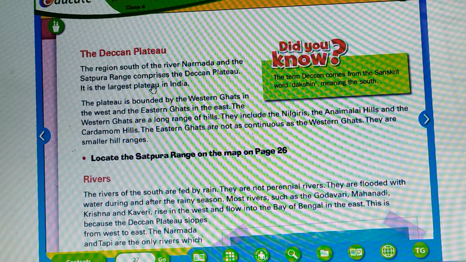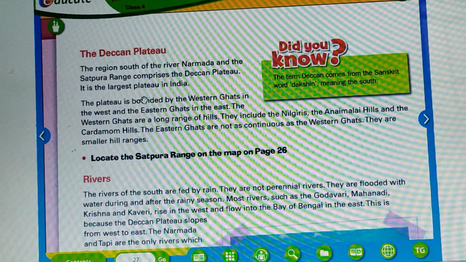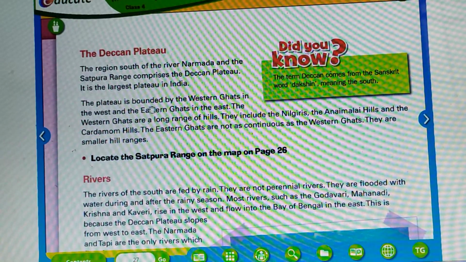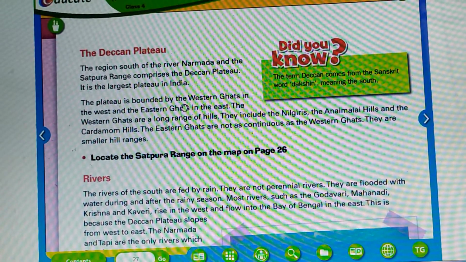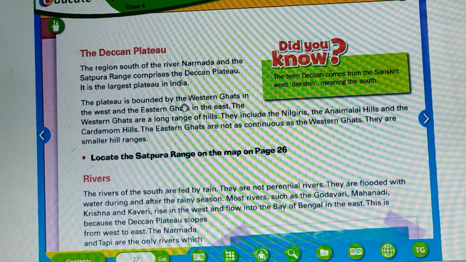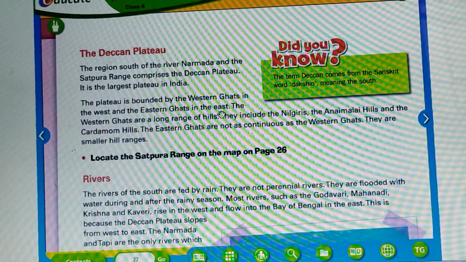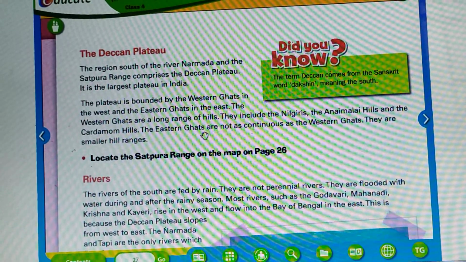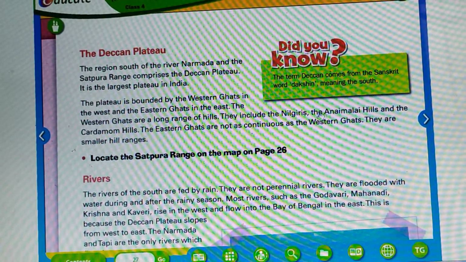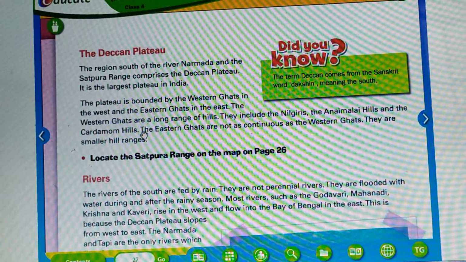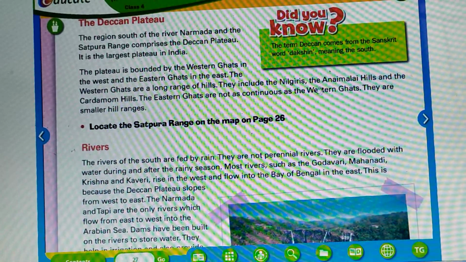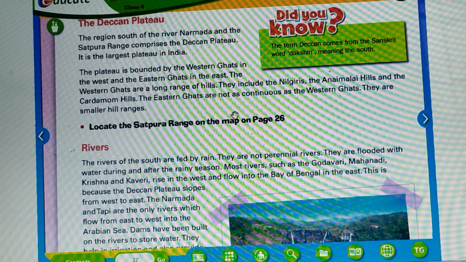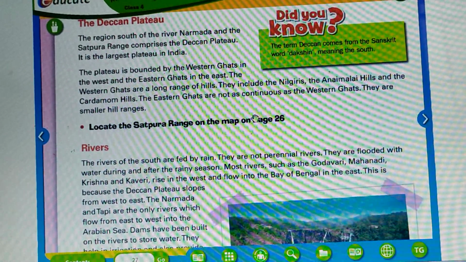Children, please underline if you have not underlined. It is the largest plateau in India. The plateau is bounded by the Western Ghats in the west and the Eastern Ghats in the east. The Western Ghats are a long range of hills. They include the Nilgiris, the Anamalai Hills and the Cardamom Hills. The Eastern Ghats are not as continuous as the Western Ghats. They are smaller hill ranges. Western Ghats are continuous.